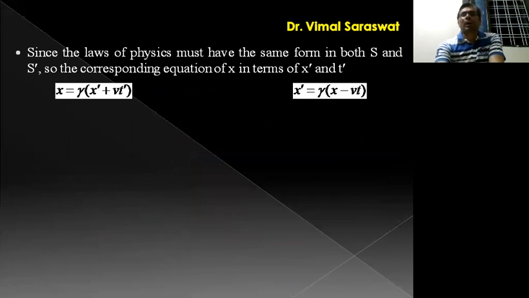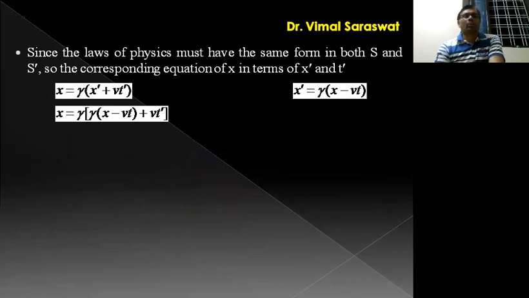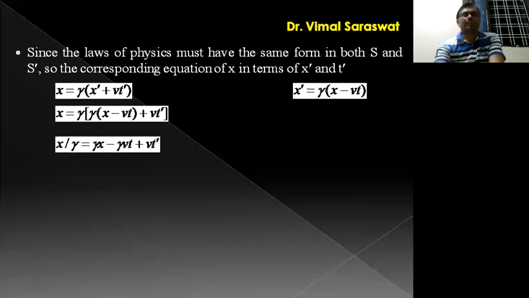But x dash is equal to gamma into (x minus vt). So we substitute this value of x dash, then x is equal to gamma into [gamma (x minus vt) plus vt dash], or x upon gamma is equal to gamma x minus gamma vt plus vt dash.